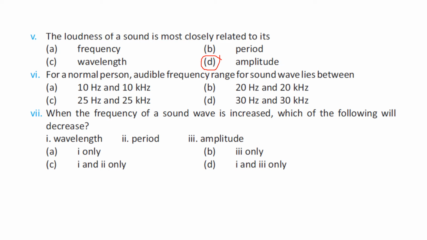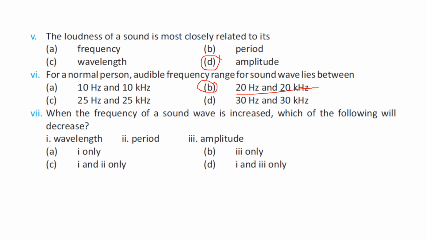Number 6: for a normal person, the audible frequency range for sound waves lies between 10 Hz and 10 kHz, B is 20 Hz and 20 kHz, C is 25 Hz and 25 kHz, D is 30 Hz and 30 kHz, and the right option is B, 20 Hz to 20,000 Hz, that is 20 kilohertz, right?